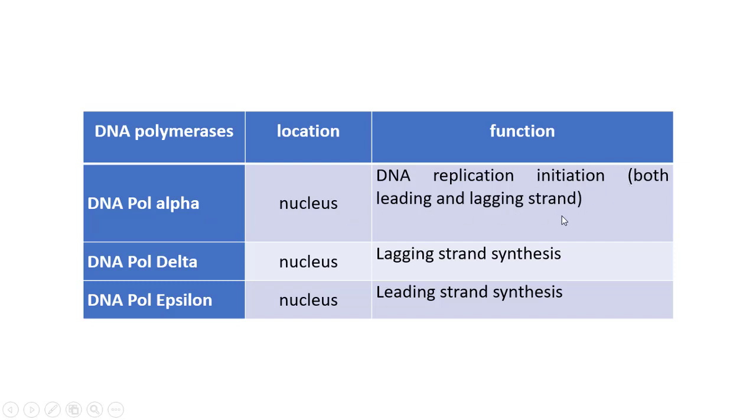In prokaryotes, DNA polymerase 3 plays the important role in polymerization activity. Here, it is DNA polymerase delta and DNA polymerase epsilon. DNA polymerase delta is for lagging strand synthesis and DNA polymerase epsilon for leading strand synthesis. So the 3 important DNA polymerases which play an important role in eukaryotic DNA replication are DNA polymerase alpha, delta and epsilon.